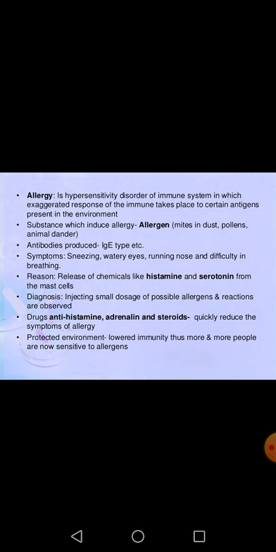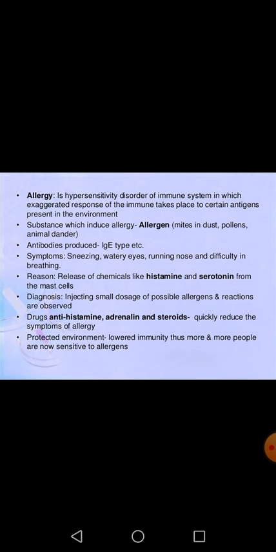Now what is actually the reason behind allergies? Due to the presence of these allergens, our immune system starts to release chemicals like histamine or serotonin from the mast cell, which can cause allergies. As we know, mast cells are present in your loose connective tissue. Basically in the areolar connective tissue you can find mast cells, and these mast cells can release histamine. Histamine is an allergy causing substance, which can cause allergy in your body.